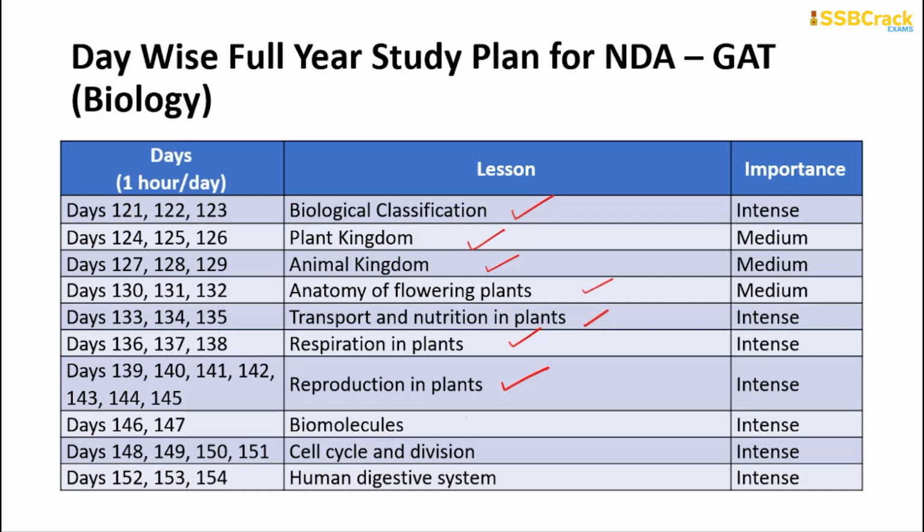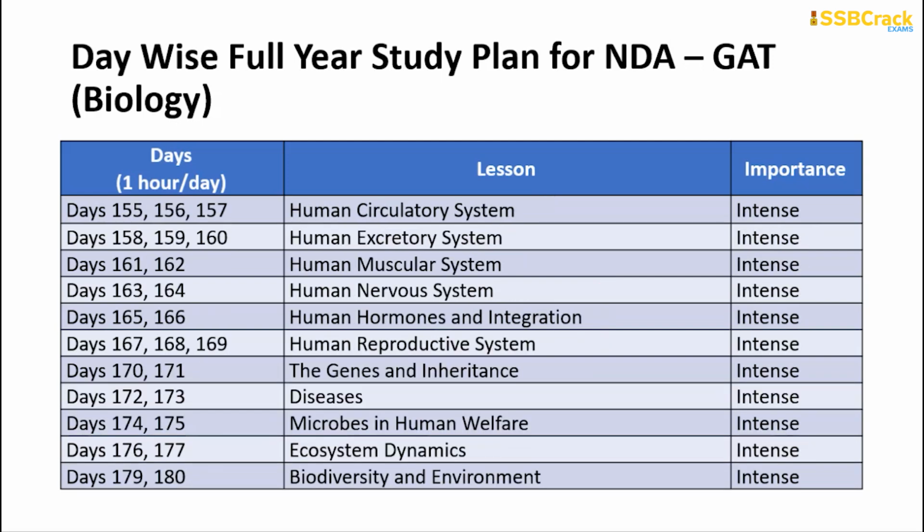of plants, 2 days for biomolecules, 4 days for cell cycle and division. Here you will be learning about mitosis and meiosis, and then 3 days you will be learning about the human digestive system. Now 3 days each for the human circulatory system and excretory system, 2 days each for the human muscular system and the nervous system and hormones and integration, 3 days for the human reproductive system, 2 days each for genes and inheritance, diseases, microbes in human welfare, ecosystem dynamics, and biodiversity and environment. In this way, you will be finishing up the learning of the biology section.